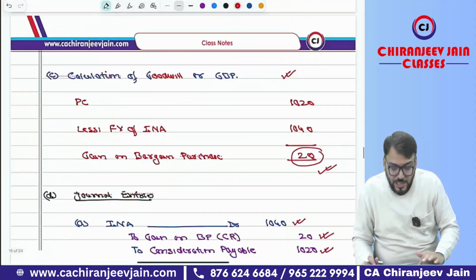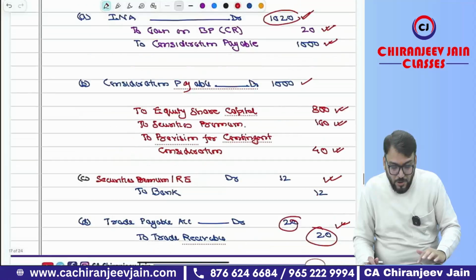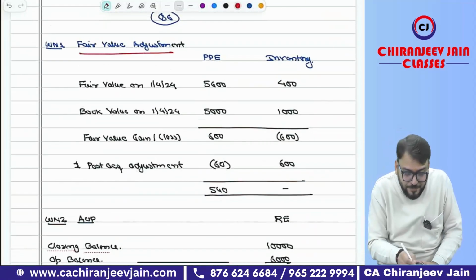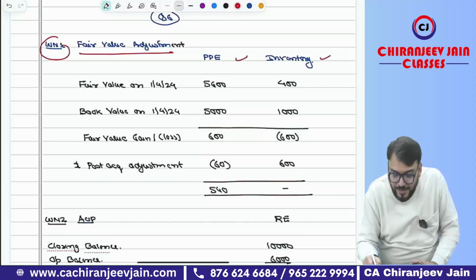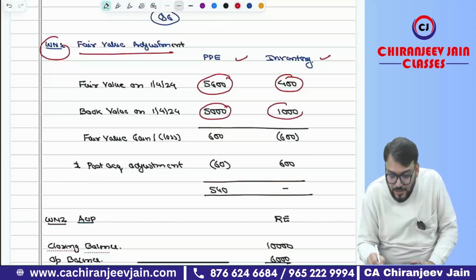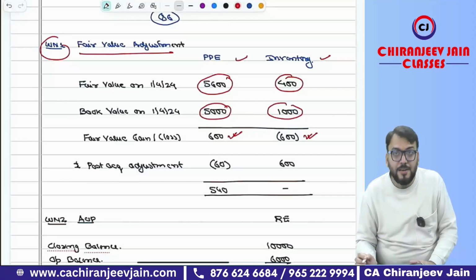So coming to the solution, you can see the solution is already done. First we'll do the fair value adjustment of PP and inventory. Fair value has been given as 5,600 and 400, and book value has been given as 5,000 and 1,000. There is a fair value gain in PP and a fair value loss on inventory.